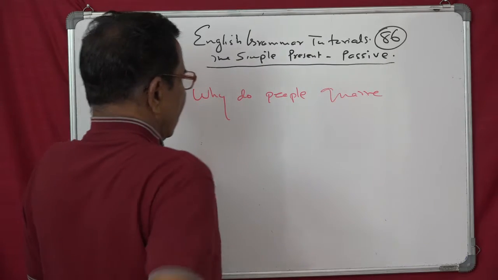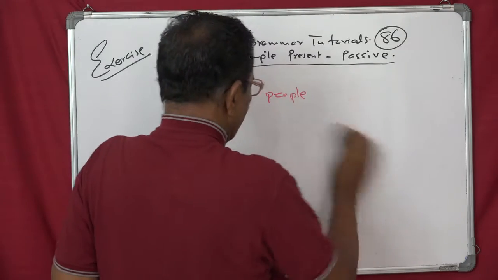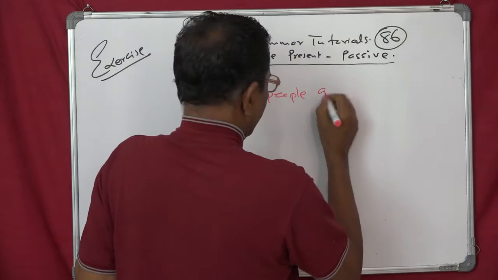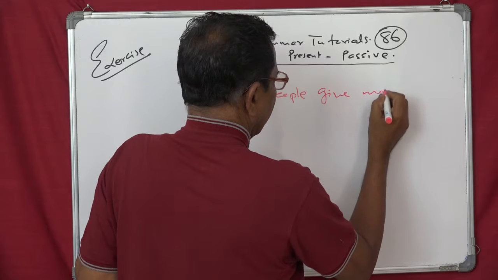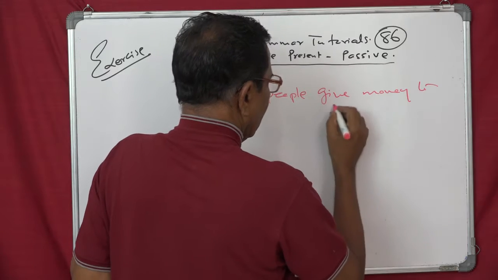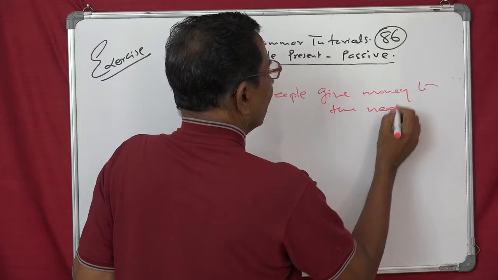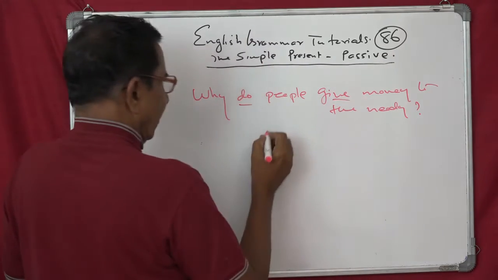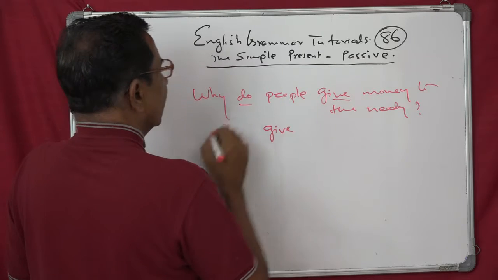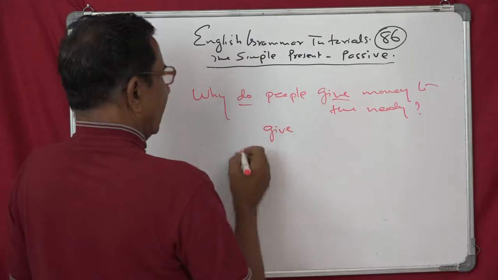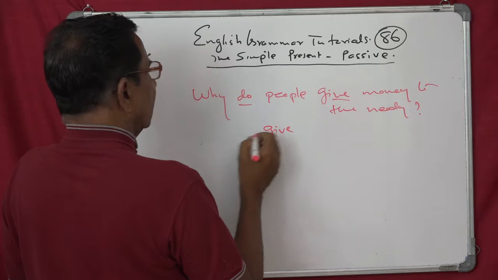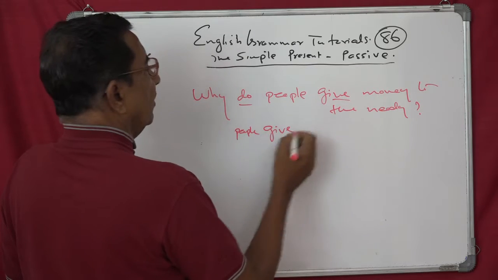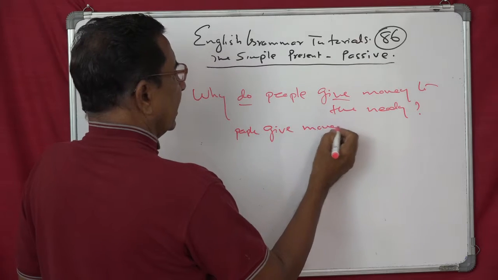Yes. So, why do people give money to the needy? Okay, so "do give" is "give," then money. So we will say that people give money. That is the sentence.